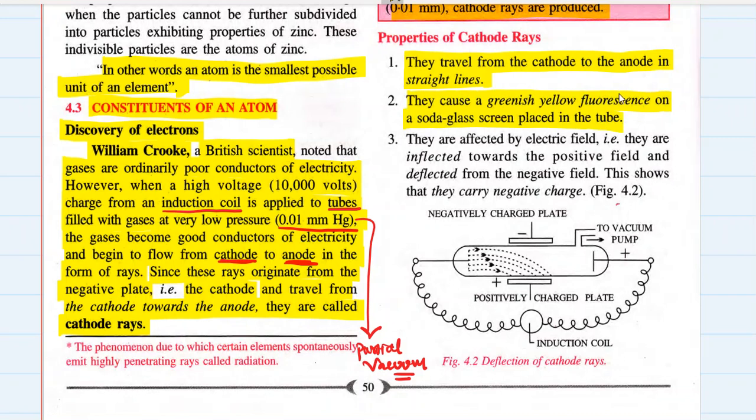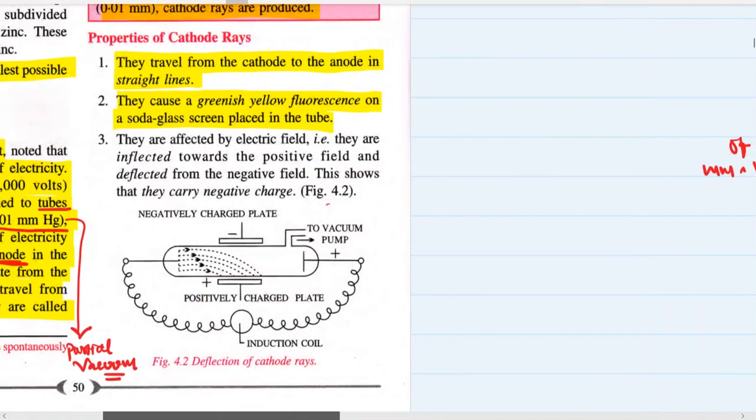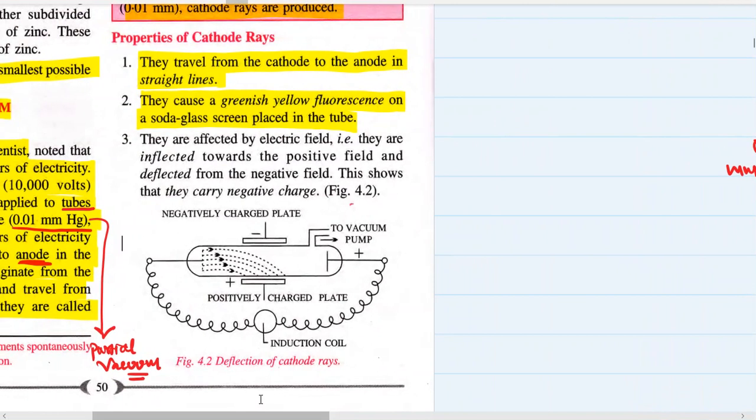So if a screen, soda glass. Now, many of you don't know what a soda glass is. There are certain substances present around us, on which if these kind of rays strike, they shine. These substances shine, and this shine is called fluorescence. Fluorescence is fluorescent colored shine. Soda glass is this same kind of substance.